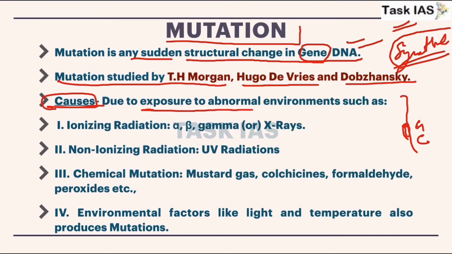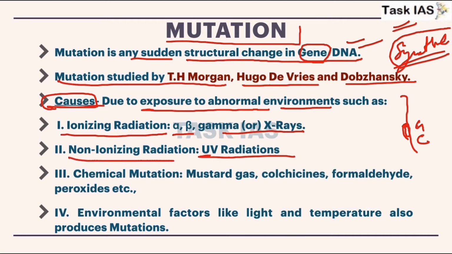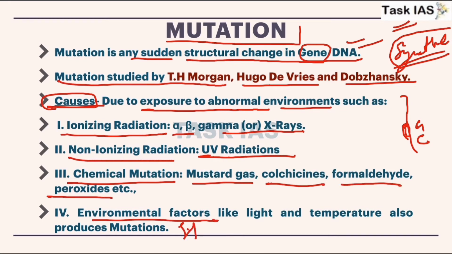Due to exposure to an abnormal environment, such as ionizing radiations, alpha, beta, gamma or X-rays. Non-ionizing radiation, that is UV radiation, especially if an individual is exposed for a long time. Chemical mutagens like mustard gas, colchicine, formaldehyde, and peroxides can also cause mutation. Environmental stresses that we have discussed in environmental anthropology, like light and temperature, also produce mutations.